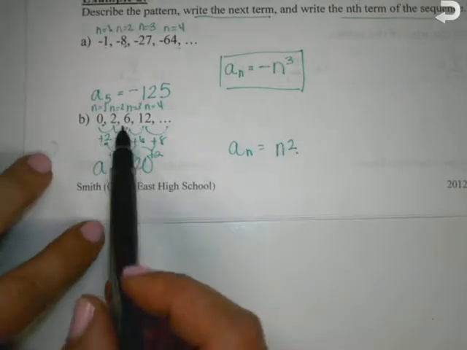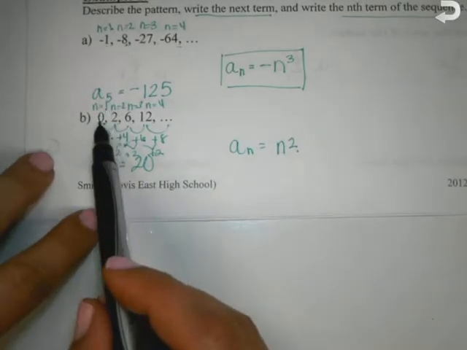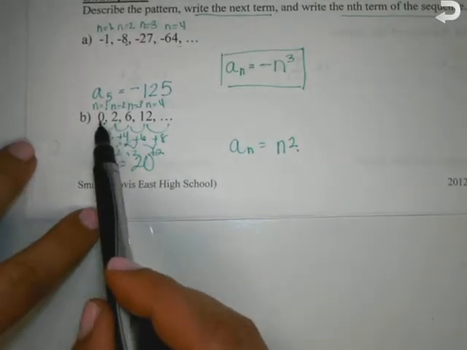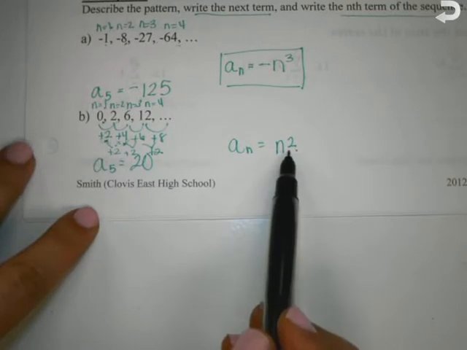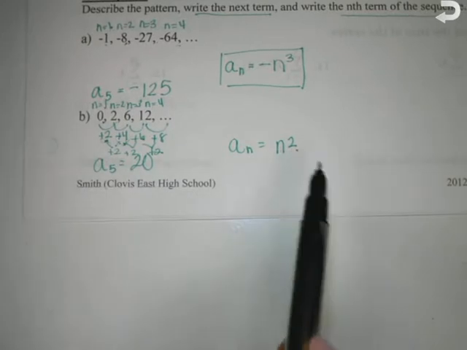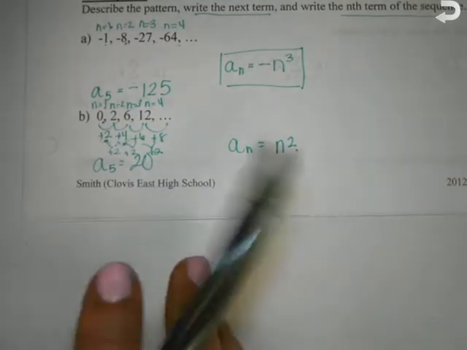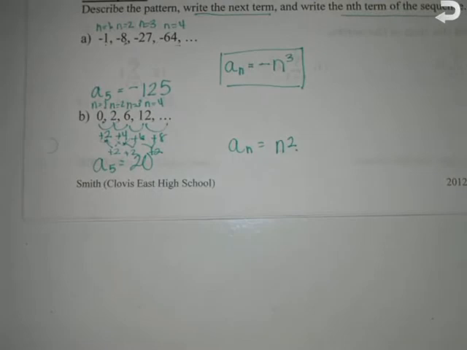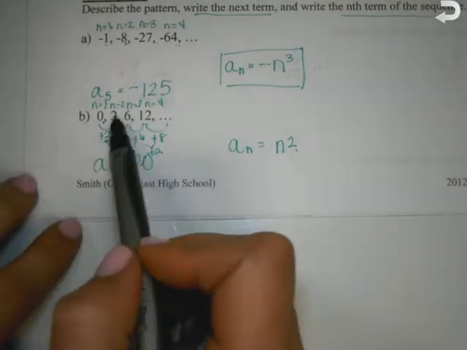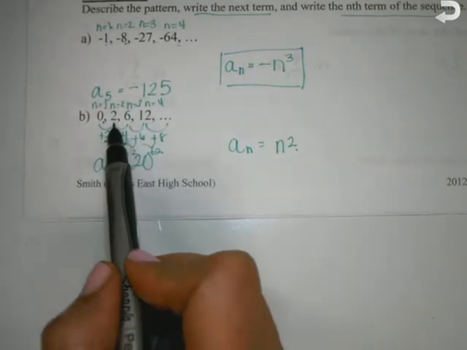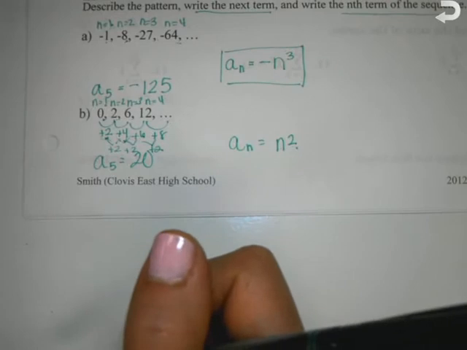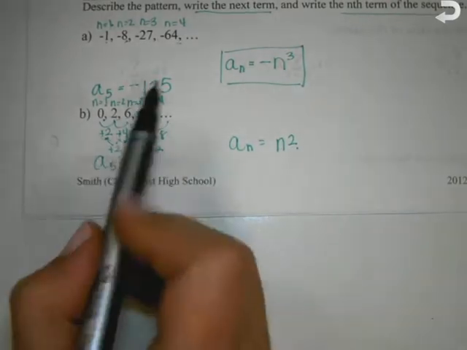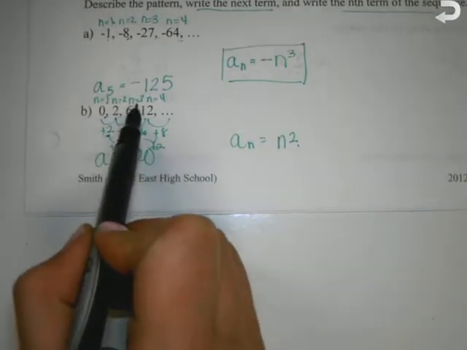2 squared gives me what? 4, but I need it to be 2. So what do I have to do there? Subtract 2. 3 squared gives me 9, but I need it to be 6. So I'm going to subtract 3. 4 squared gives me 16, and I subtract 4.